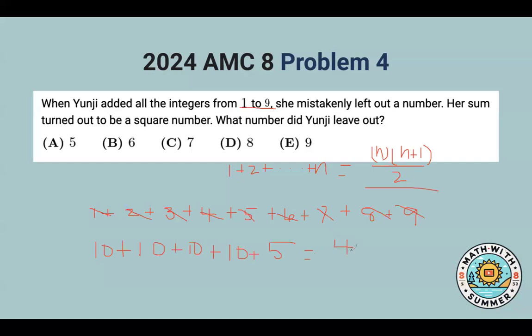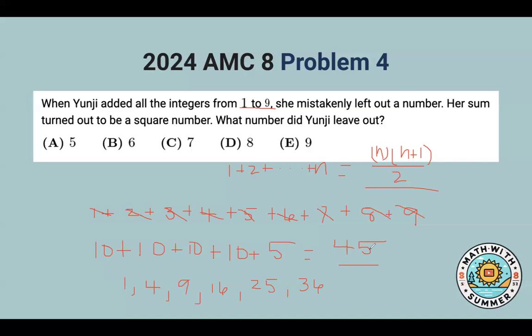Now, it says that this person mistakenly left out a number, and her sum turned out to be a square number. So how many squares are less than 45? We have 1, 4, 9, 16, 25, and 36. That should be it because the next one is 7 squared, which is 49, and that's greater than 45. So that doesn't work because she left out a number.